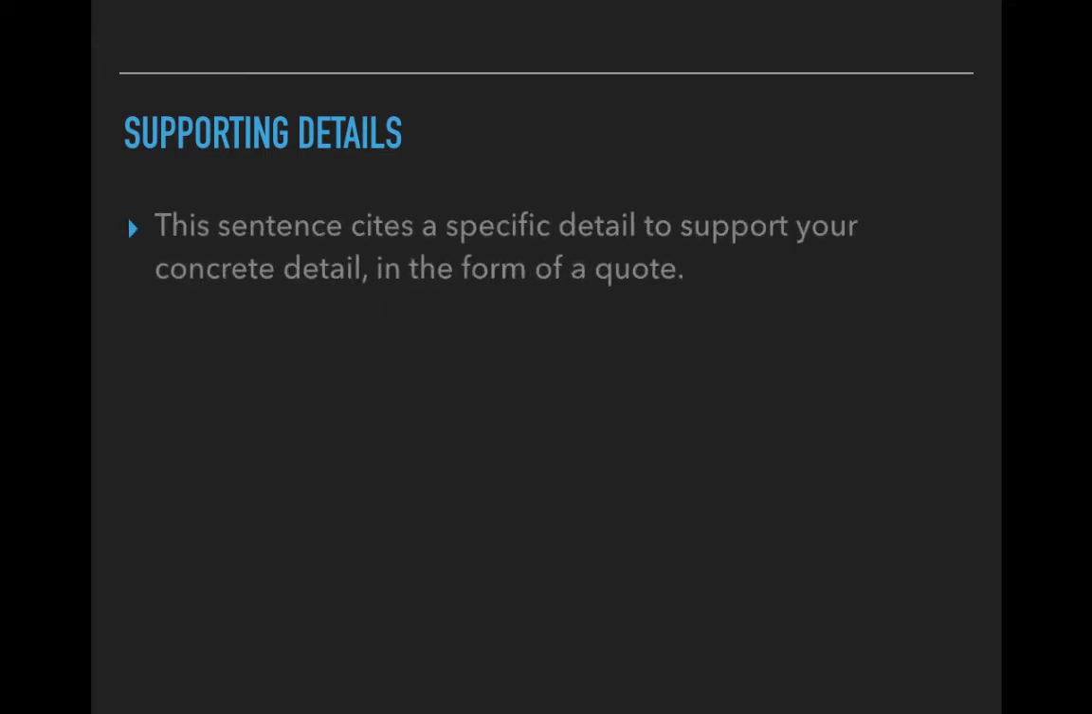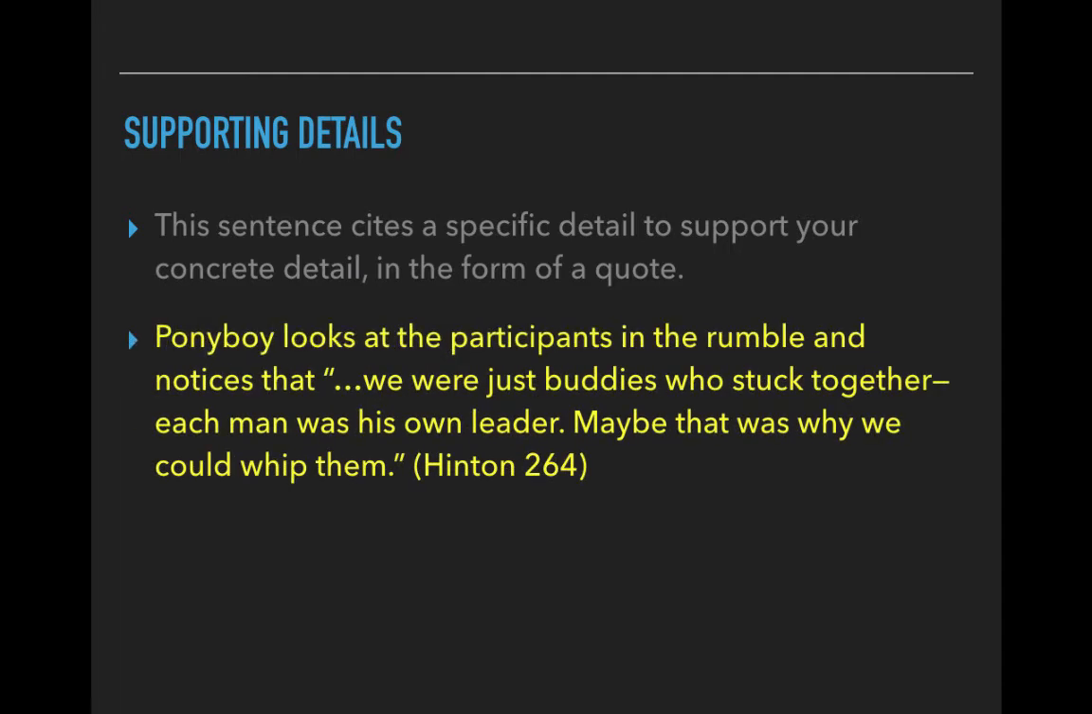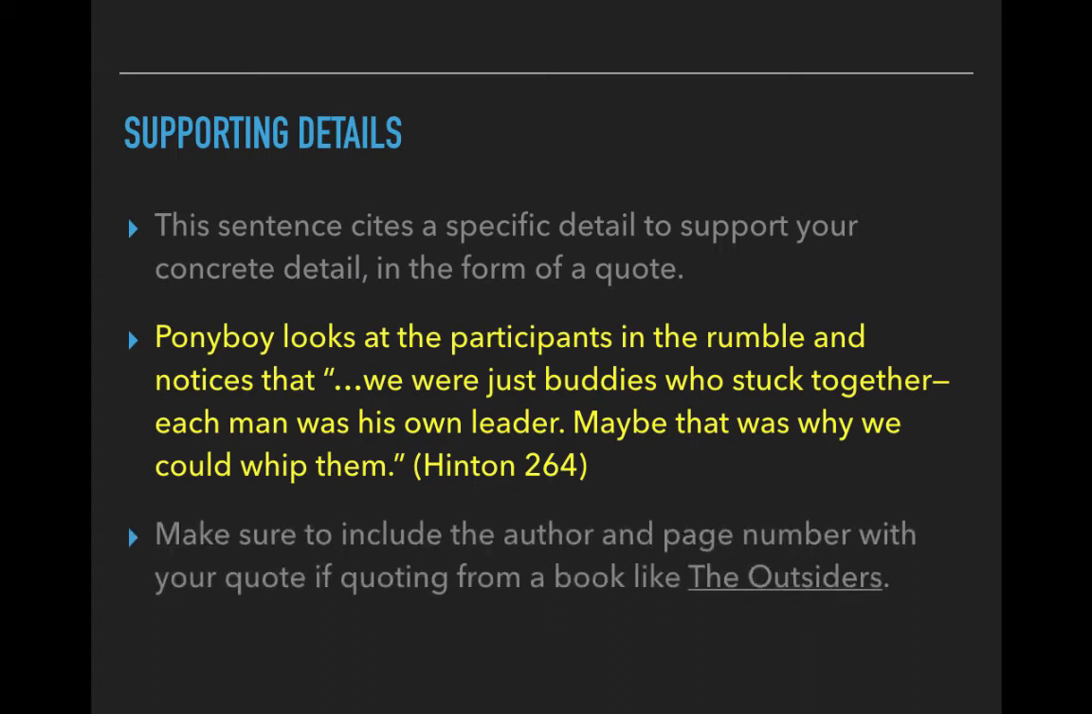Next we have our supporting details. This is actually going to support our concrete detail. This sentence cites a specific detail in the form of a quote. So if you use a quote here, it's a lot better. And you should have at least one quote in each of your body paragraphs. Ponyboy notices that the participants in the rumble, quote, "We were just buddies who stuck together. Each man was his own leader. Maybe that was why we could whip them." Now, when you have your quotes, you want to make sure that you put the author's last name, in this case it's S.E. Hinton, so I would put her last name, Hinton, and then a page number with the quote, if you're quoting from a book like The Outsiders.